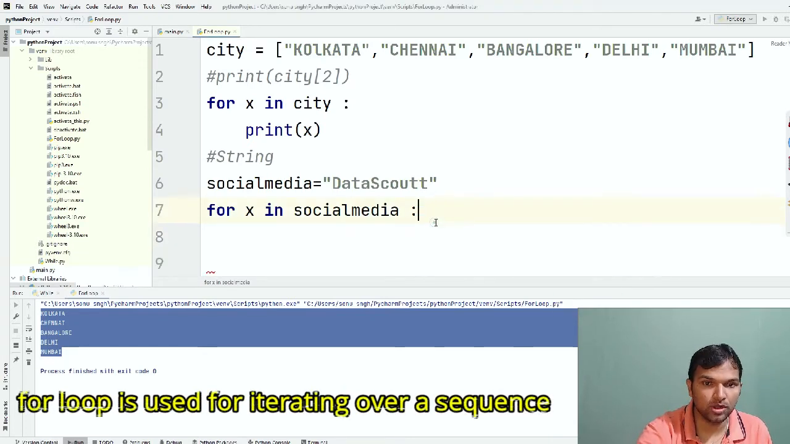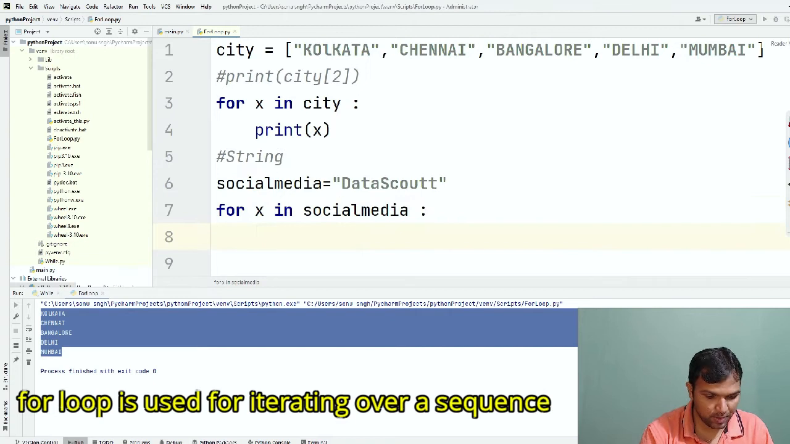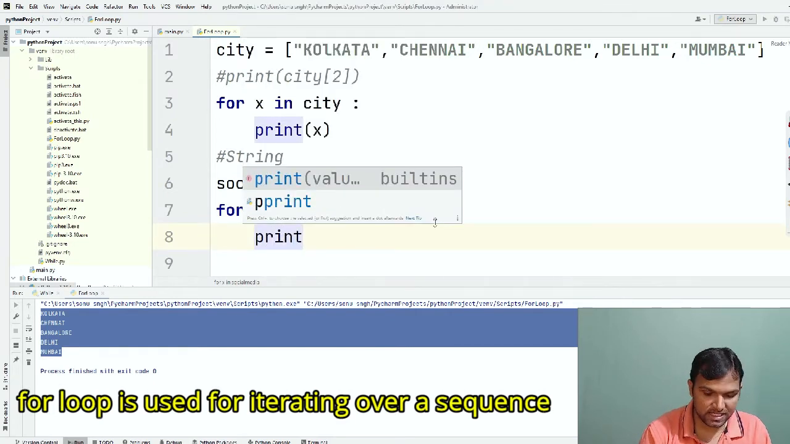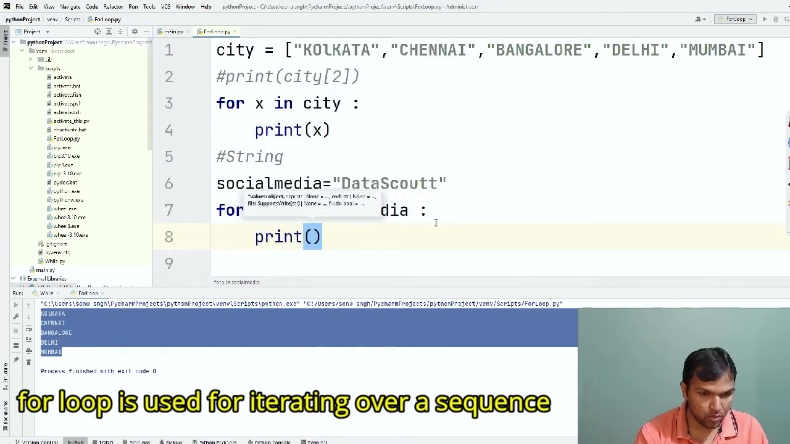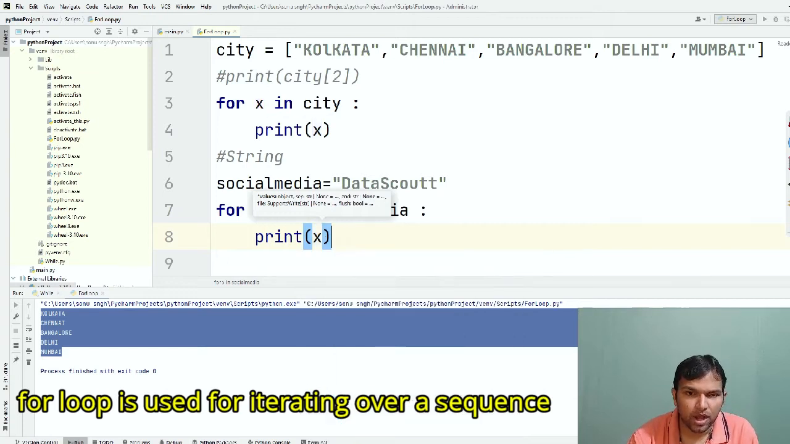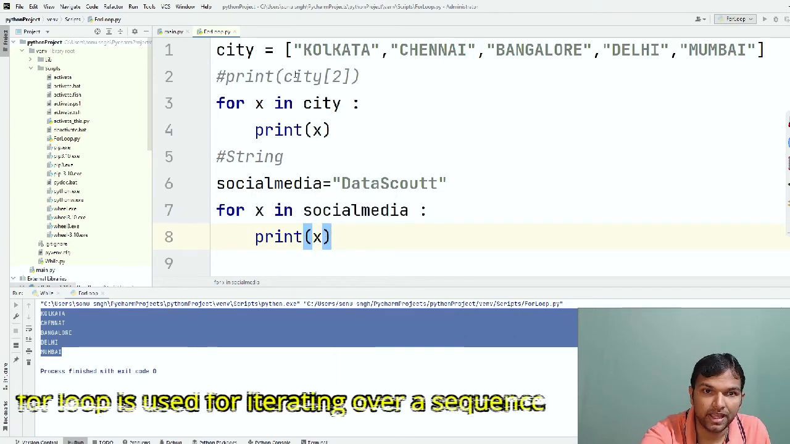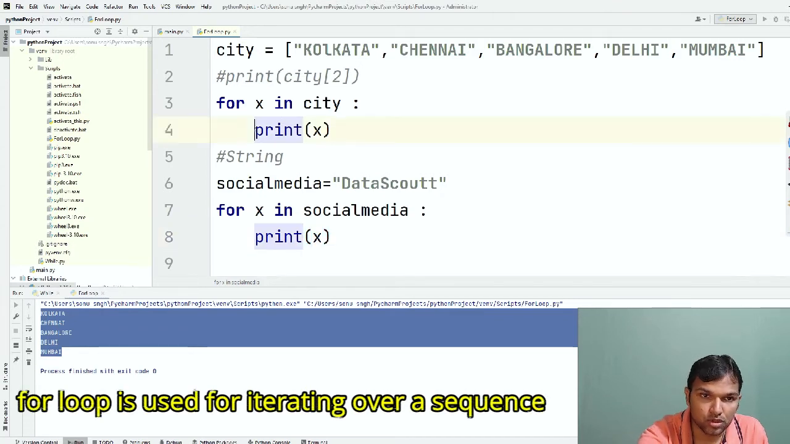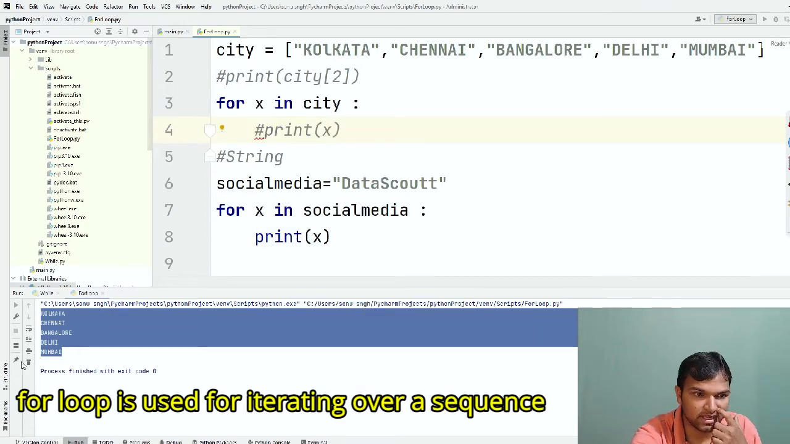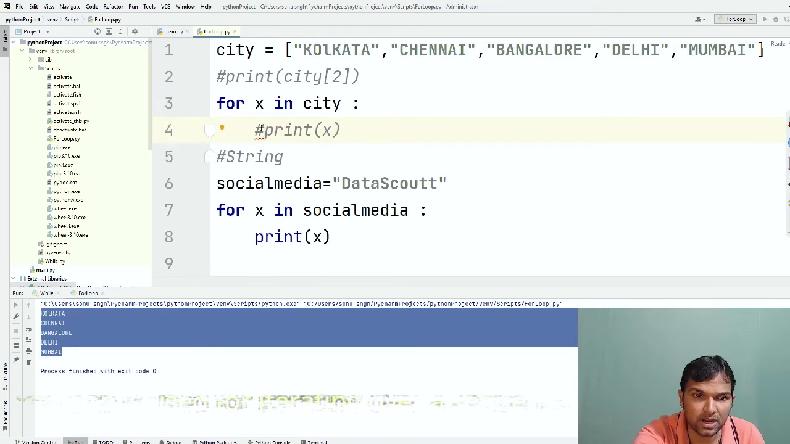So what we can do now is print x. If I just print x, what will it print? Earlier we had so many elements, so it started printing one by one. So what will it print this time? Let me comment this out so that it does not come here. I have just commented this out.